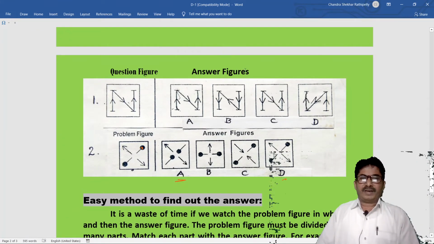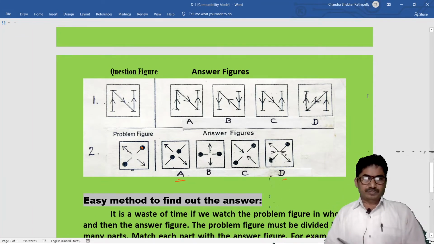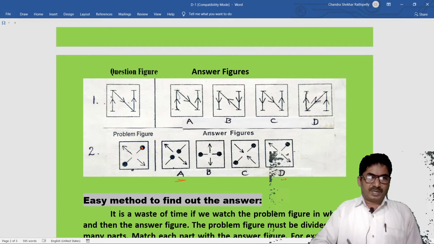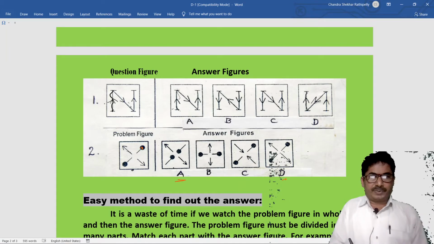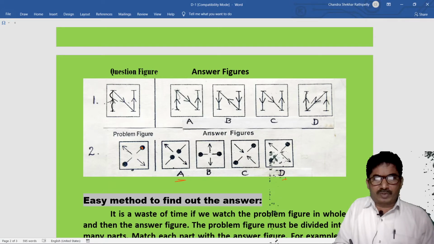Question figure, answer figures. Here is a question figure. These are the 4 answer figures. First we have to observe this part. The arrow mark is going up. In this also, the arrow mark is going up. In this also, up.